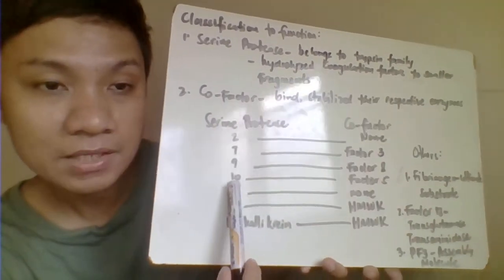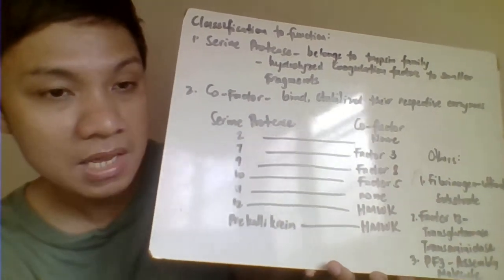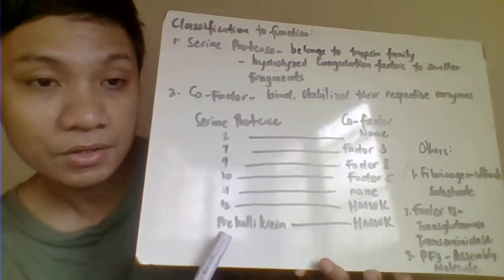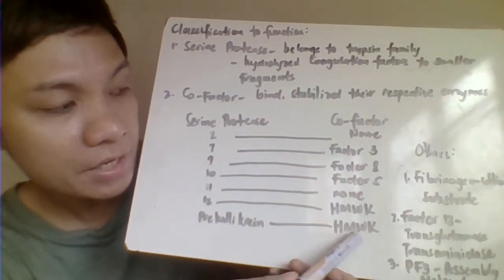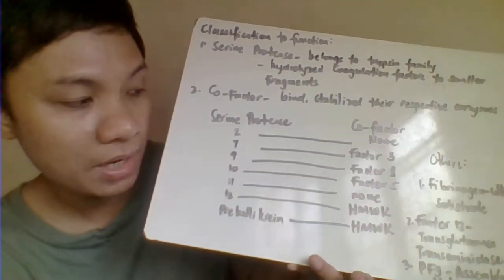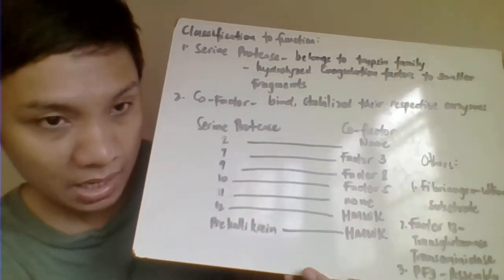Factor 11, wala siyang cofactor. Factor 12 is your high molecular weight kininogen. And even your prekallikrein, ang kanyang cofactor is also your high molecular weight kininogen. So these are considered here to be as our cofactors. Factor 3, factor 5, factor 8, and we have also your high molecular weight kininogen.